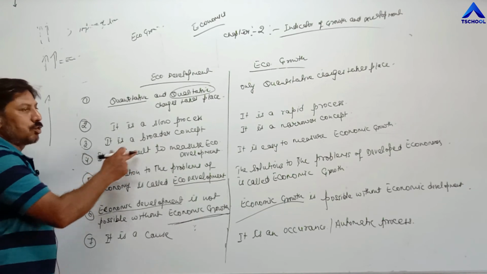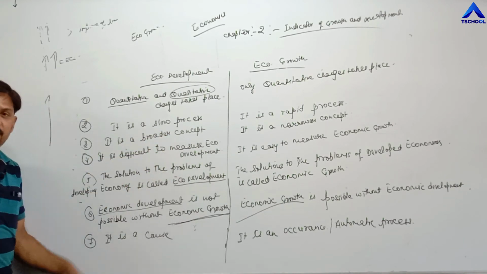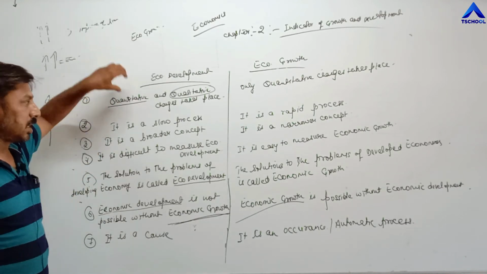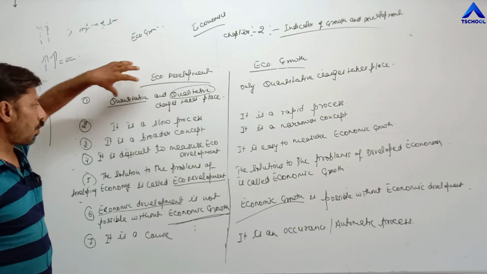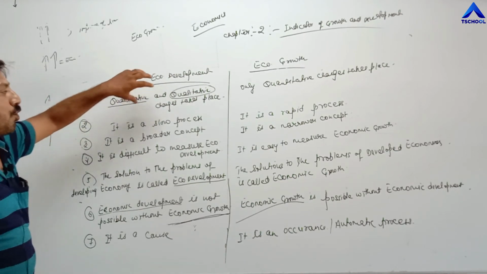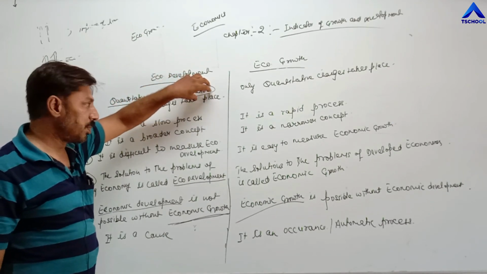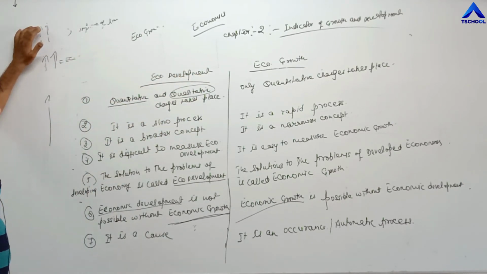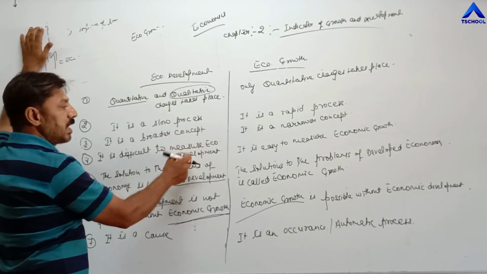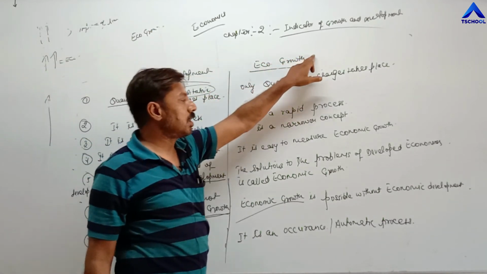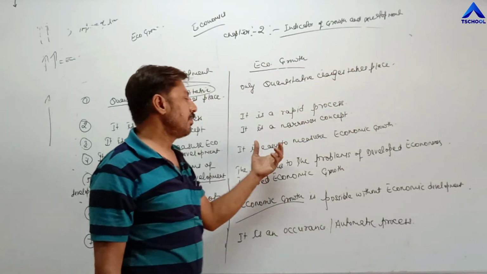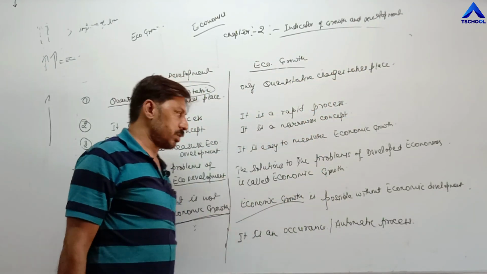Next, it is difficult to measure economic development. Reason, economic development includes both quantitative and qualitative changes. So far as quantitative changes are concerned, they are very easy to measure, very easy to count, but qualitative changes are very difficult to measure. That's why it is written here. It is difficult to measure economic development, and economic growth is related only with national income, per capita income, or goods and services. So it is easy to measure economic growth.